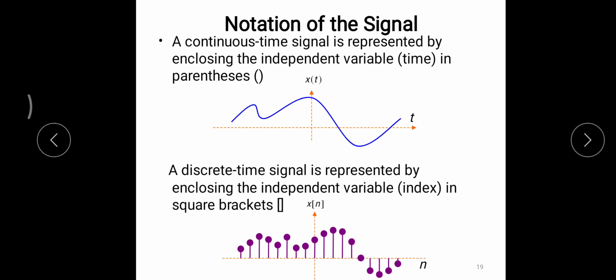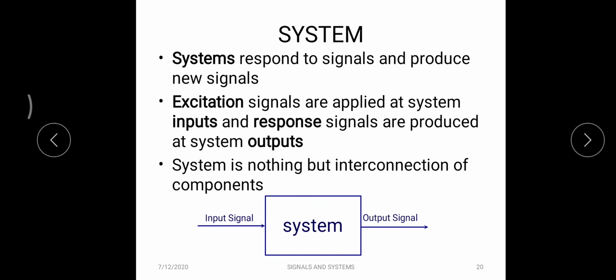In the case of discrete time signal, that is expressed in the form of square brackets. So this is the representation for continuous time signal, and this is the representation for discrete time signal. The notation for time in discrete time is n. For continuous time, the notation is t. Okay, t versus x of t, n versus x of n. These are some of the ways of denoting a signal in continuous and discrete time.